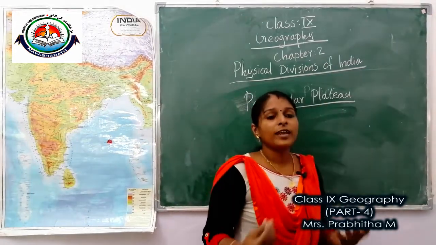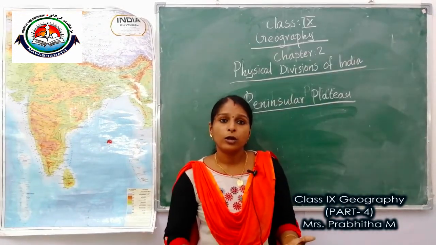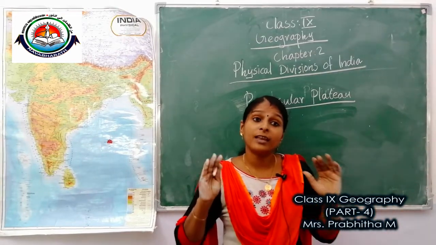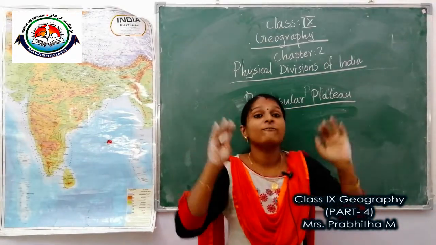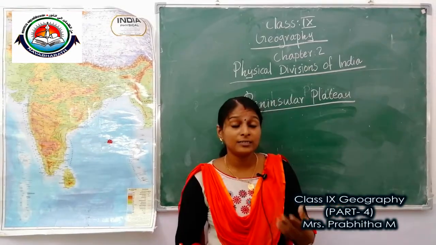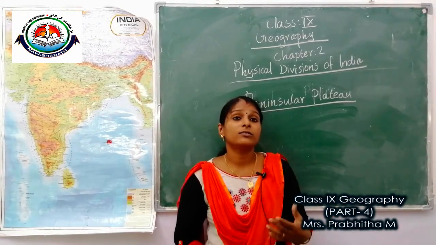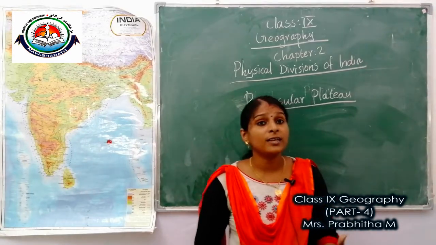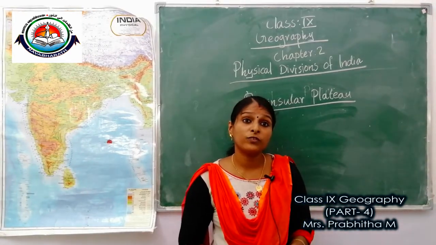So which type of land is called plateau? Plateaus are just like a mountain. It is like a mountain, but the top is flat like a table, so it is called tableland. Plateaus are composed of the old crystalline, igneous and metamorphic rocks.